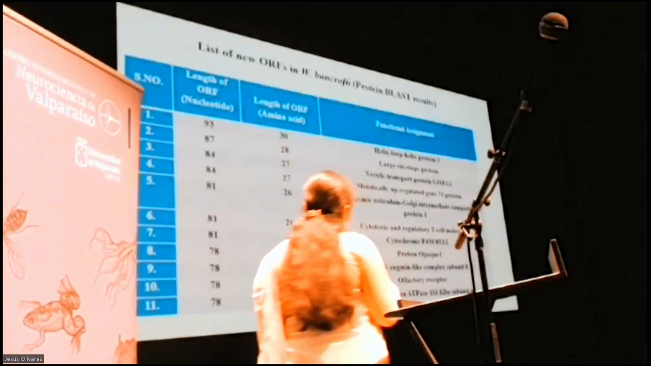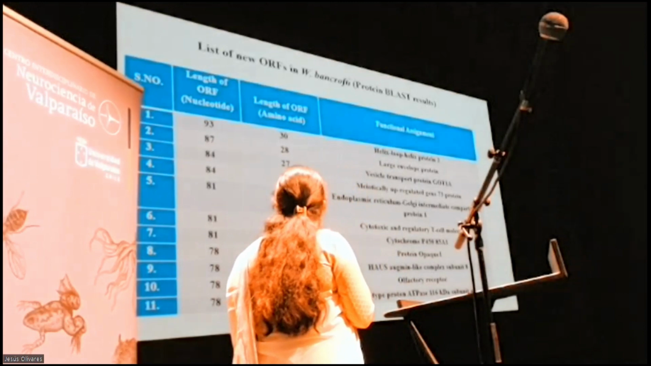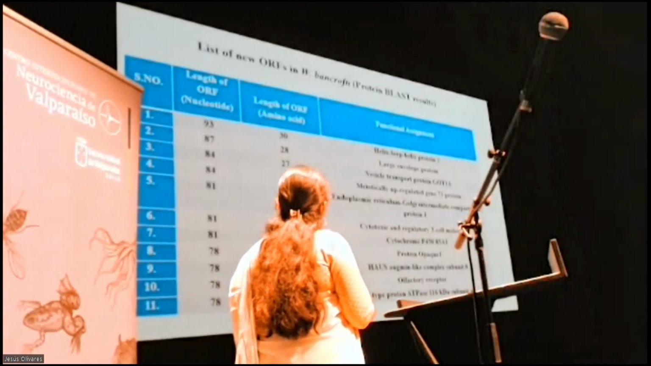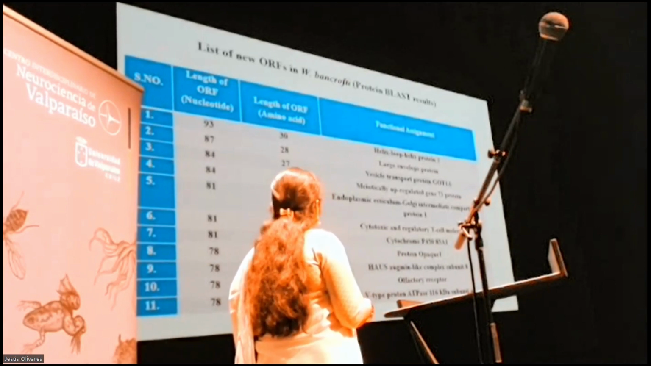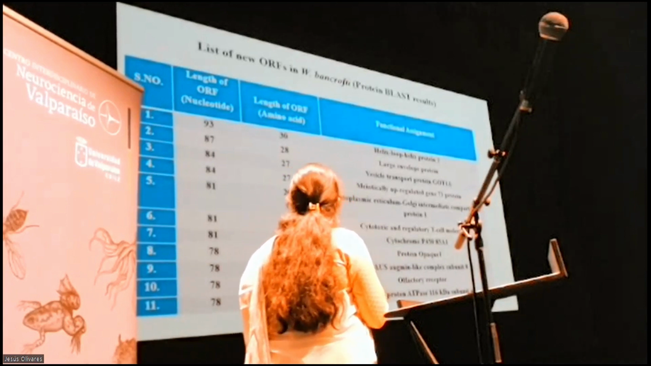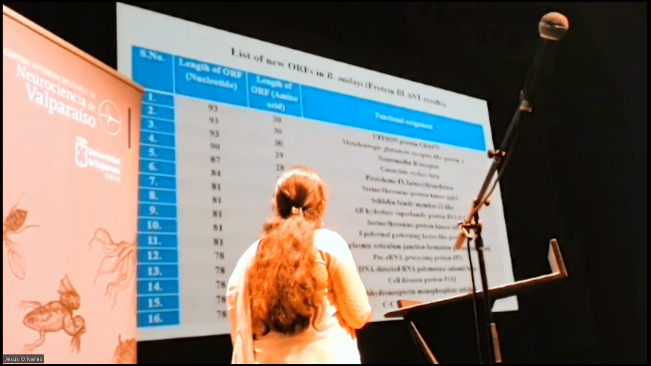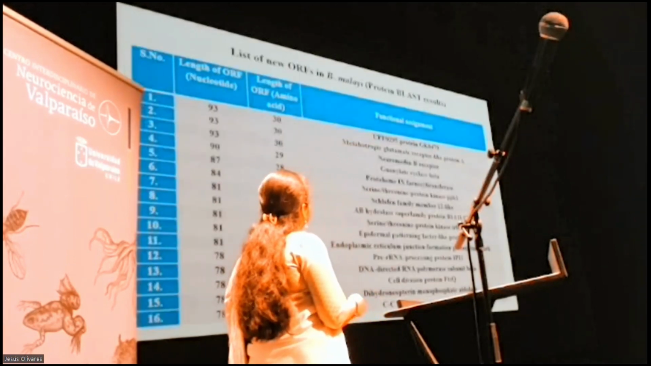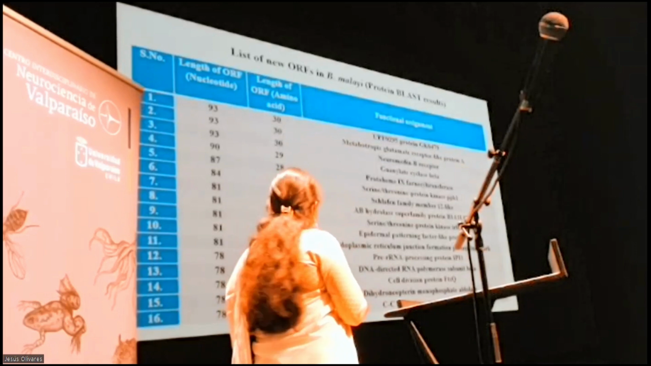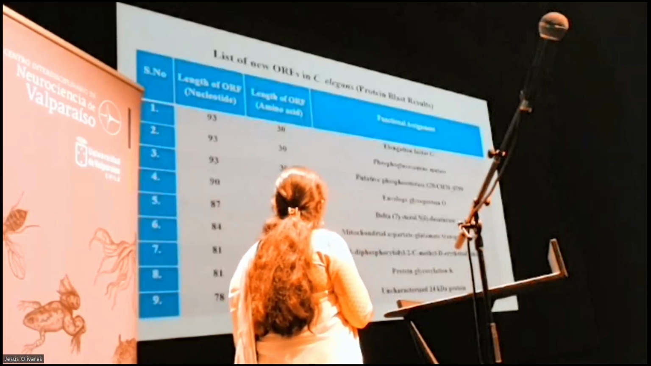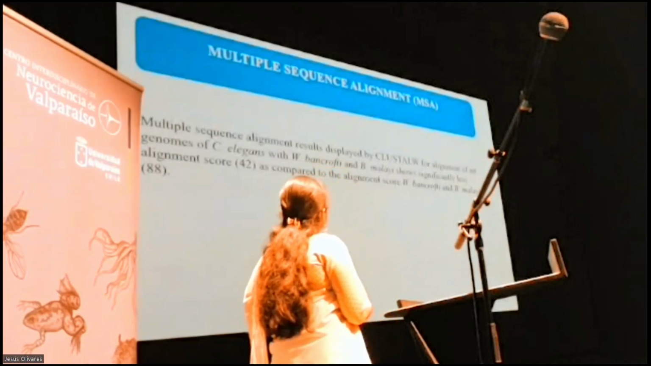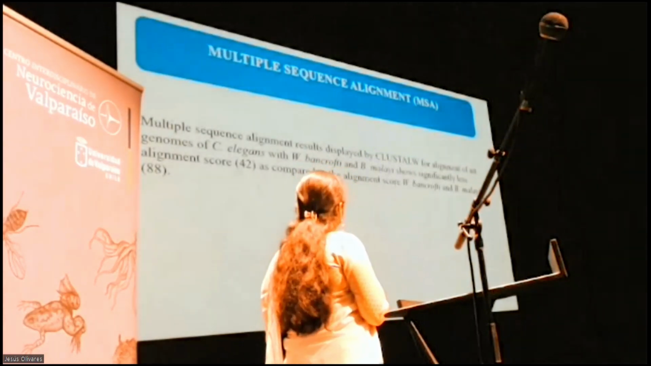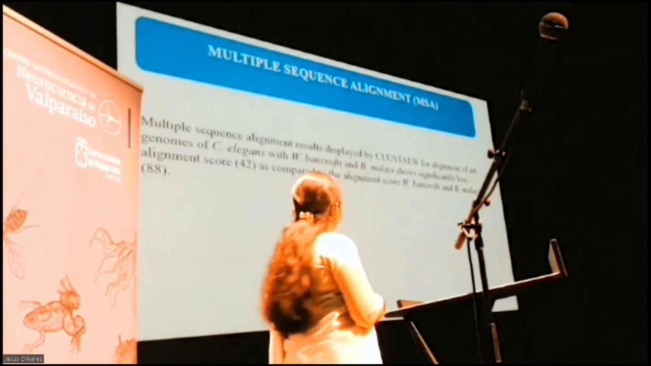Now, in terms of unique ORFs, this is the list of ORFs identified in Wuchereria bancrofti, other than the 17 ORFs, which are unique and not known to be in these organisms. This is the list of the ORFs predicted in Brugia malayi, the unique ones, and in C. elegans as well.